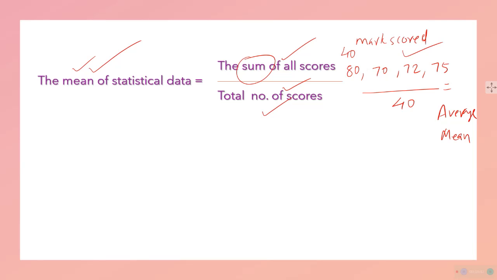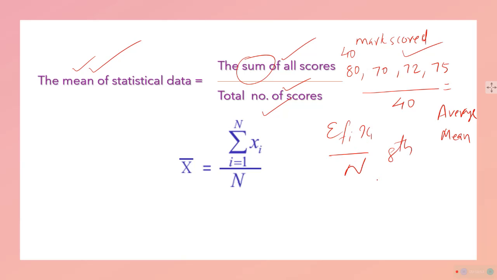You have also studied the formula sigma fi xi upon n in 8th class for calculating the mean. The same formula, but a little stylish now, I would say. n is talking about the nth number; it tells us this is the first number and this is the nth number.